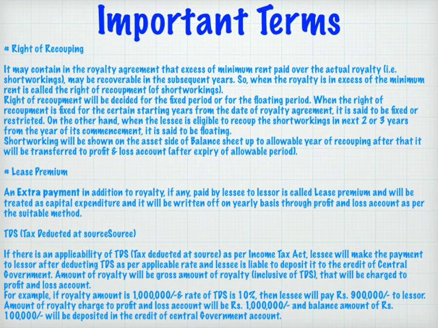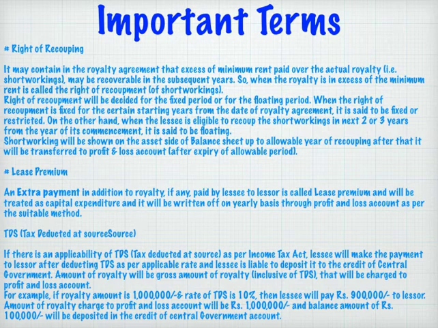Now, what is the right of recouping? If we have short workings, we have to recoup those short workings. Recoupment means recovery. Short workings means excess payment. So, it is recovery of excess payment. The agreement may provide for recoupment of short workings. It means that the excess payment to the landlord is recoverable. Of course, recovery is possible only during the years when royalty is more than minimum rent.